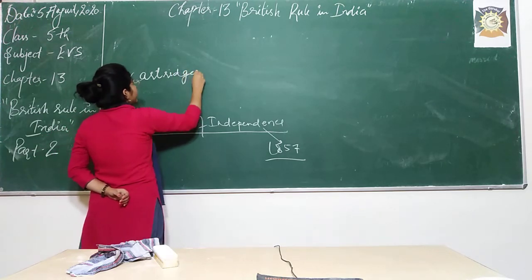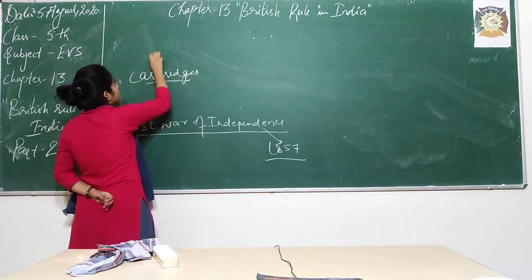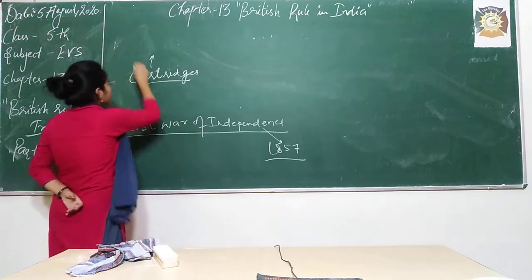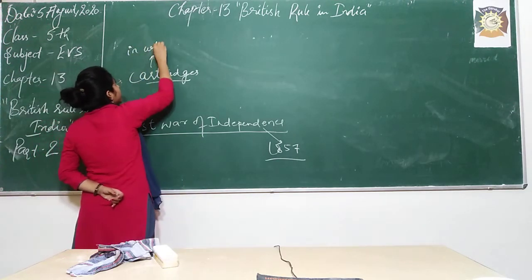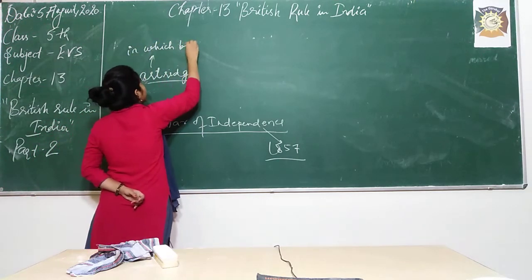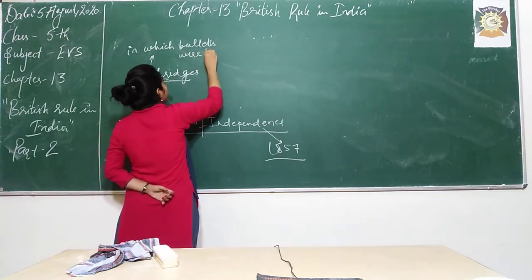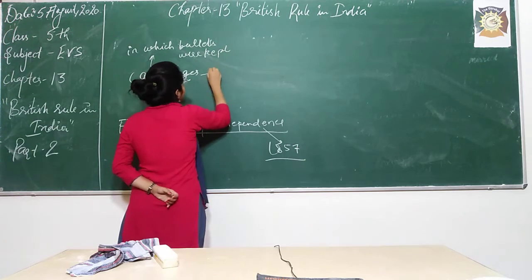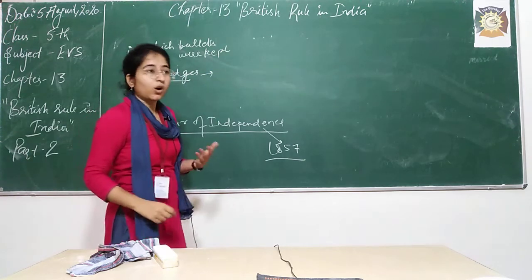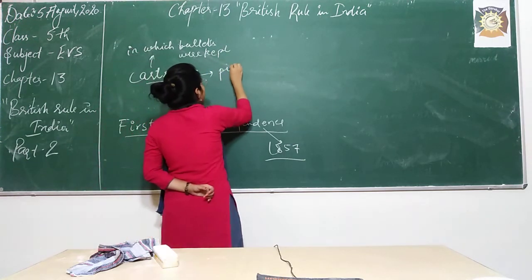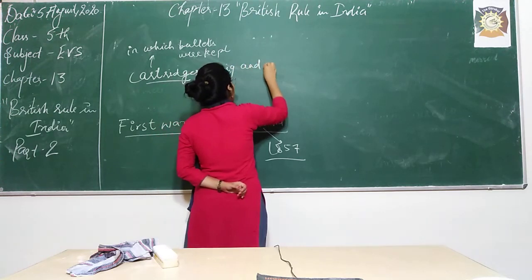Cartridges means the casing in which bullets were kept. These cartridges were made of pig and cow fat.